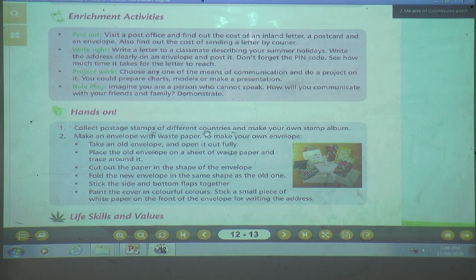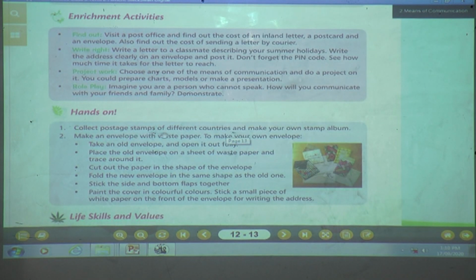Suppose this activity is not compulsory. Whichever activity is compulsory, I will WhatsApp on the group which activity you are going to do. But I am going to explain all these enrichment activities. Whichever is required, I will send you on the WhatsApp group. That activity only you have to do. Okay, children? Collect postage stamps of different countries and make your own stamp album. You are going to collect the postage stamps of different countries and make your own stamp album.